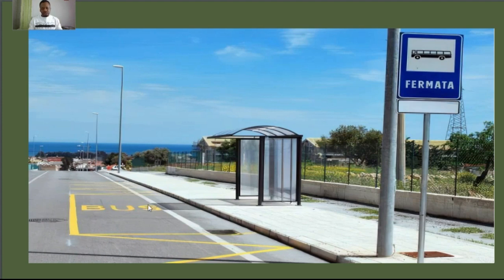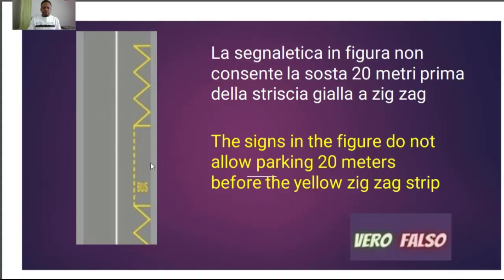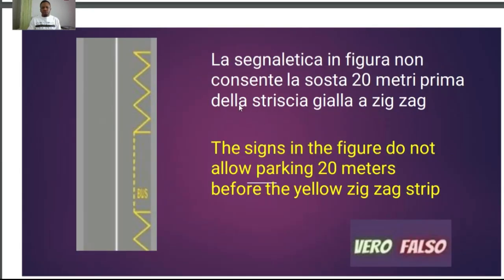Now what that write-up is saying is that in the absence of this zigzag sign, you can park 50 meters before this sign and also 50 meters after this sign, you understand. That is to say, before this place you can park 50 meters before and 50 meters after this place, you understand. Now the question says la segnaletica in figura non consente la sosta 20 metri prima della striscia gialla a zigzag. Falso.